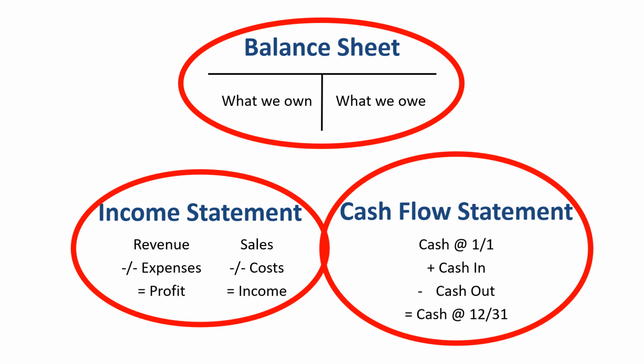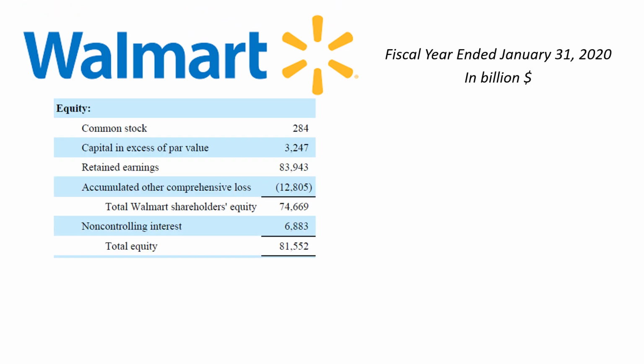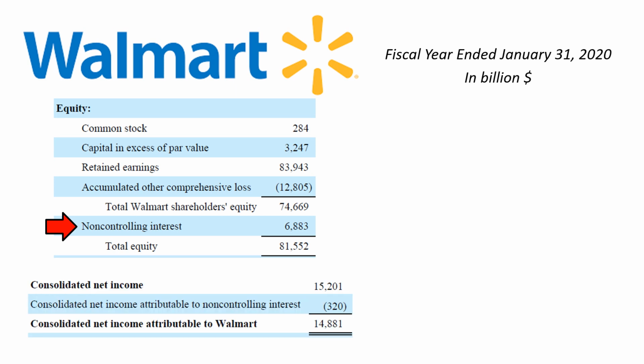Let's illustrate how a non-controlling interest works from a case study of Walmart, one of the largest retail companies in the world. In equity on the balance sheet, they have a non-controlling interest balance at the end of the year of $6.9 billion. In the income statement, $320 million of net income for the year is attributable to non-controlling interest.